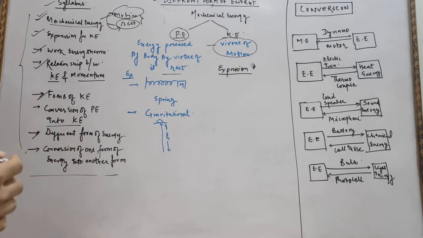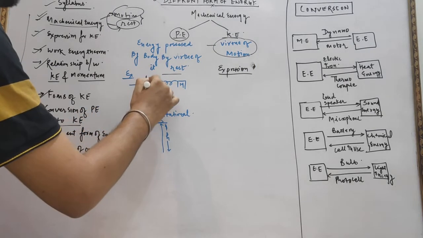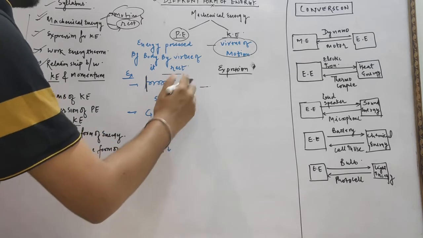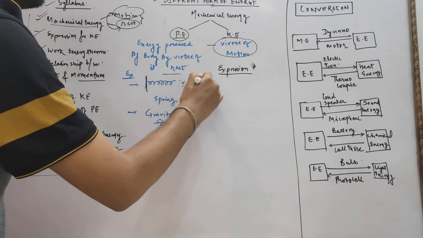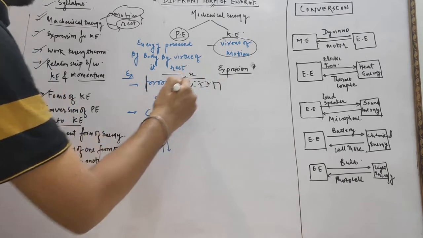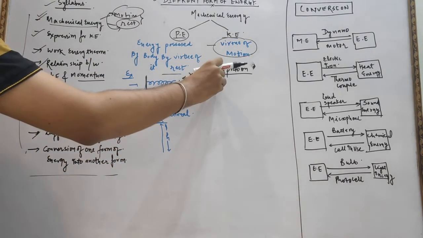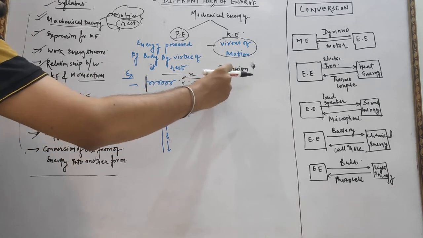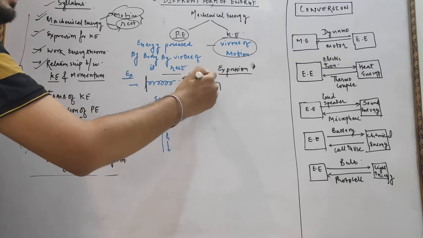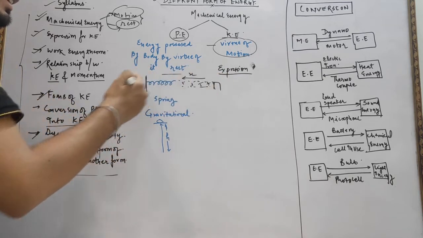So the best example of potential energy: suppose this is a clamp and this is a spring. If we stretch the spring, so there is displacement, and suddenly we release it, then the spring tries to move in this direction.